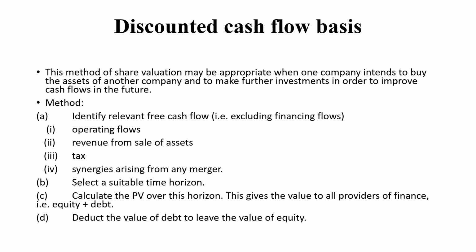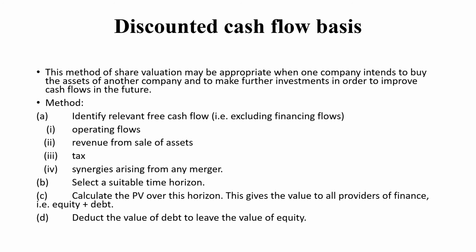In this method, first of all, we identify relevant free cash flows, that is, we determine the free cash flow, including operating flows, revenue from sale of assets, taxes, and synergy arising from any merger. Then we select a suitable time horizon, like how long the company will provide us cash, for example 10 periods or 12 periods, and the growth as well.